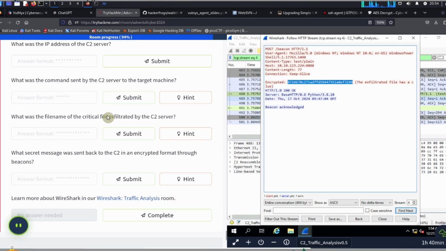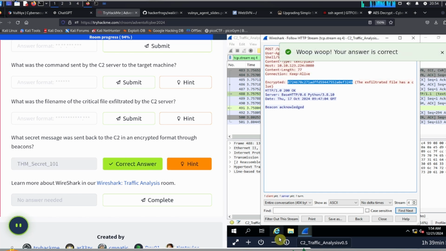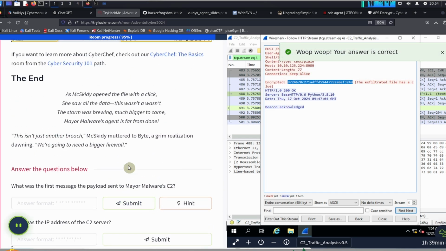So on the TryHackMe page here, we're going to use this as the answer for the last question. What secret message was sent back to the C2 in an encrypted format through beacons? We're going to insert this message and click on submit. Okay, then we're going to go back and answer the other questions.